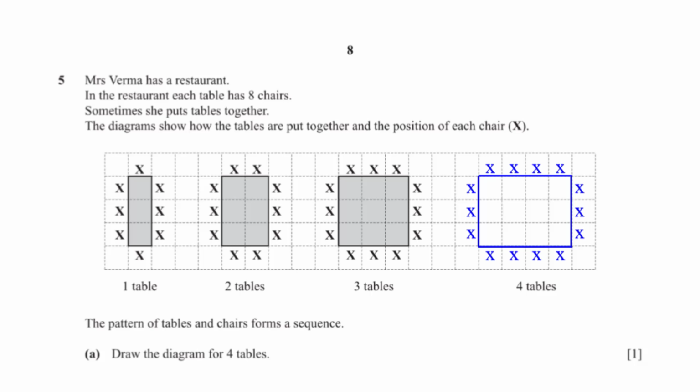Mrs. Verma has a restaurant. In the restaurant, each table has 8 chairs. Sometimes she puts tables together. The diagrams show how the tables are put together and the position of each chair X. The pattern of tables and chairs forms a sequence. Draw the diagram for 4 tables. All we need to do here is draw 4 columns of tables and place an X around the tables.